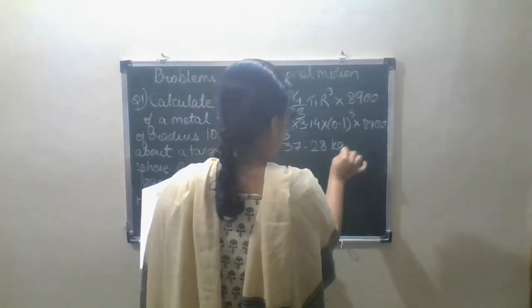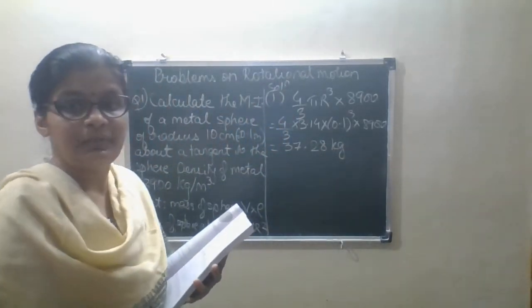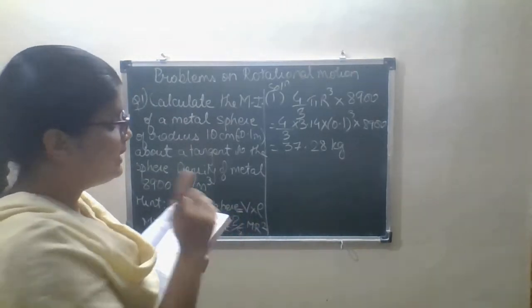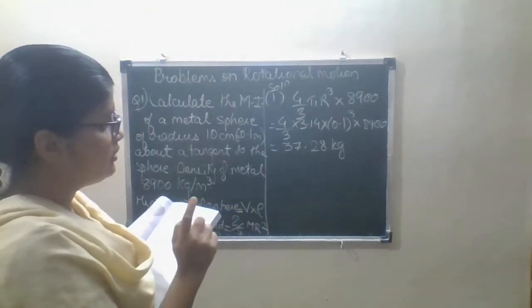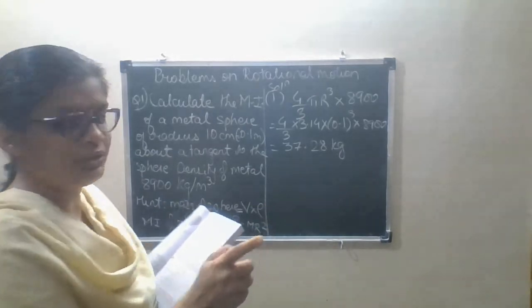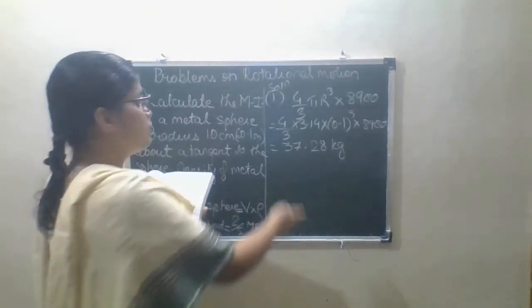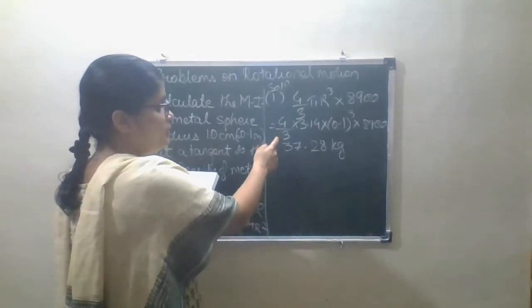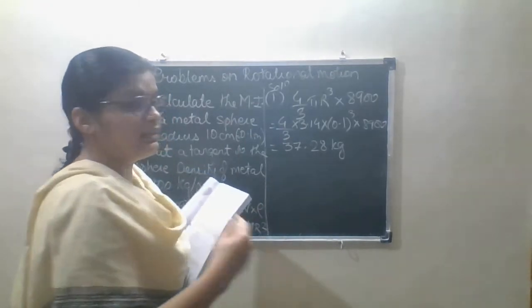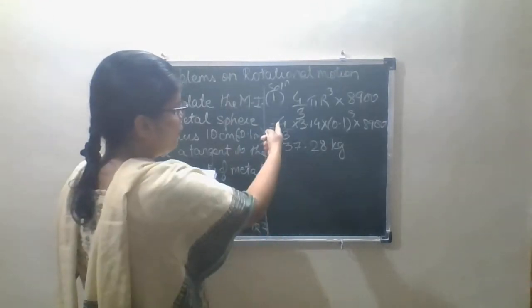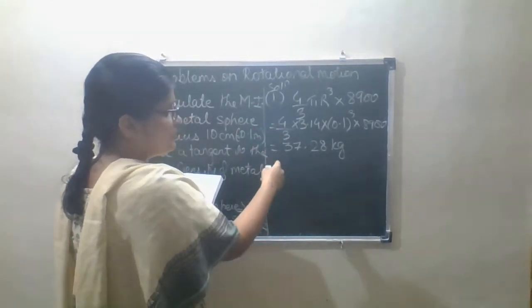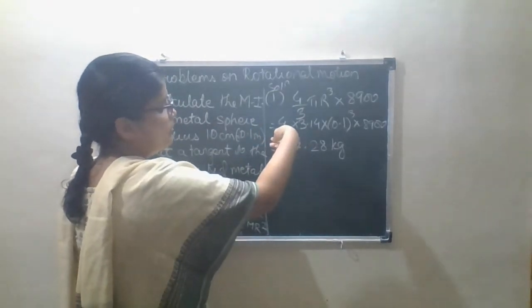3728 kg. Okay, so while solving, please keep in mind that whenever you solve any given equation, in that case you do the multiplication first, and the division is always carried out at the last. Okay, don't divide this 4 by 3 in the first step and then multiply the entire term.